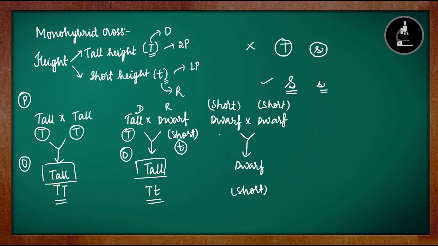This is dwarf. So it will give the gamete small t. This is dwarf, so it will give the gamete small t. These 2 gametes will fuse to form another short or another dwarf plant, that is small t, small t.